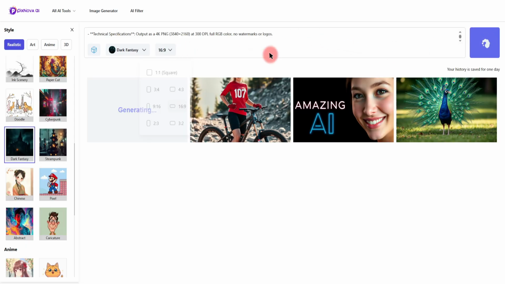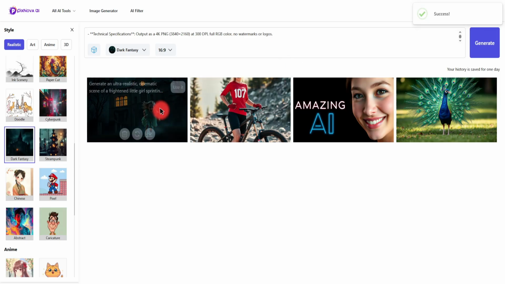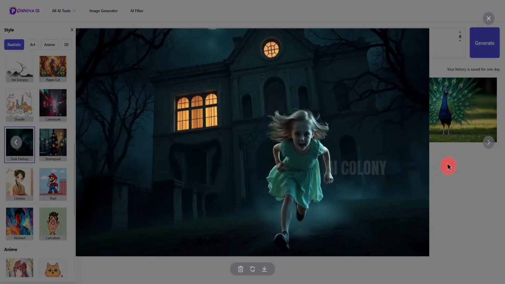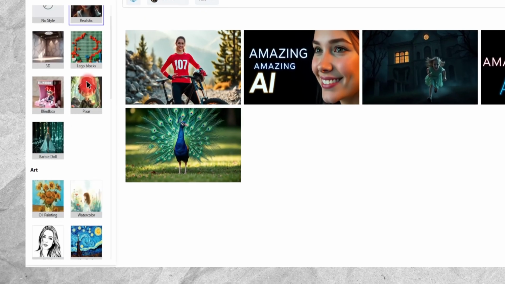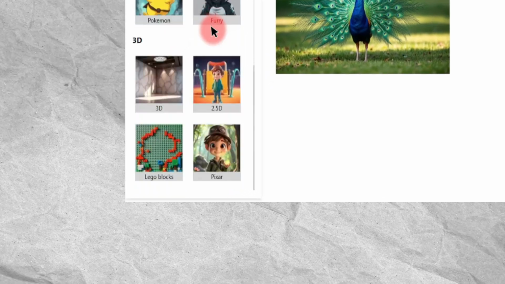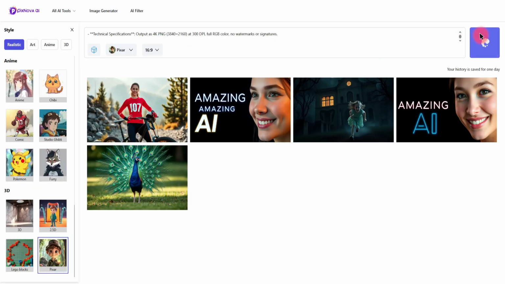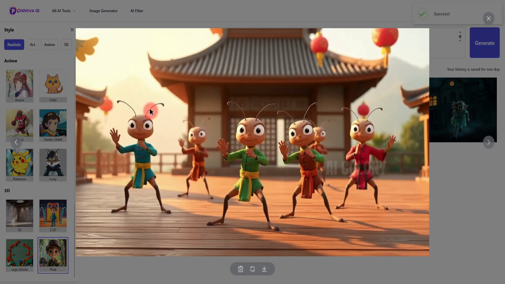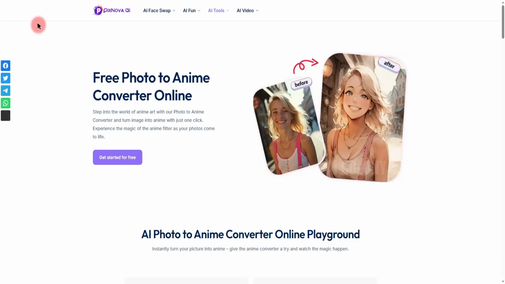After you choose your style, enter your prompt, adjust the aspect ratio, and then click the Generate button. And there you have it. Our captivating dark fantasy styling images are ready, and absolutely stunning, a fantastic way to increase engagement. Using this method, you can easily create all kinds of visuals with Pixnova AI, such as this amazing Pixar 3D image.